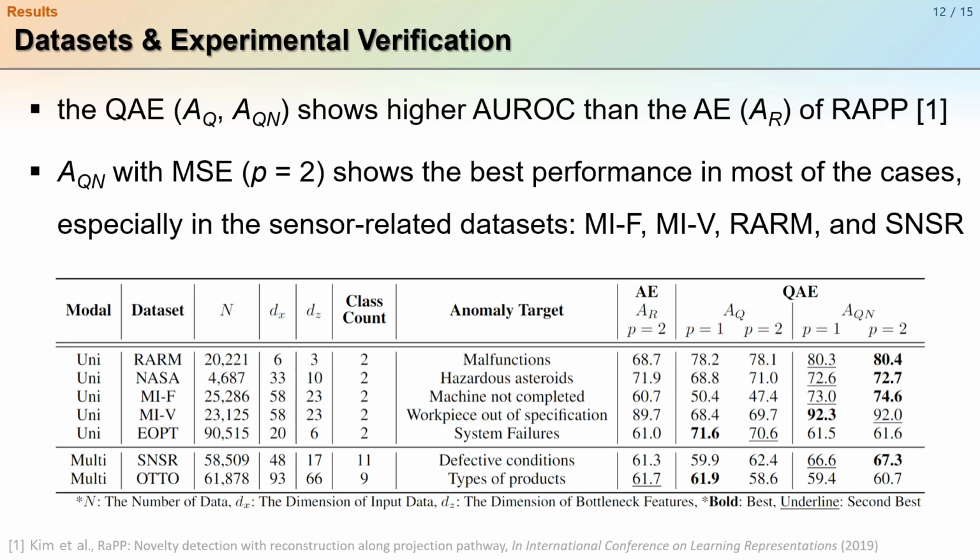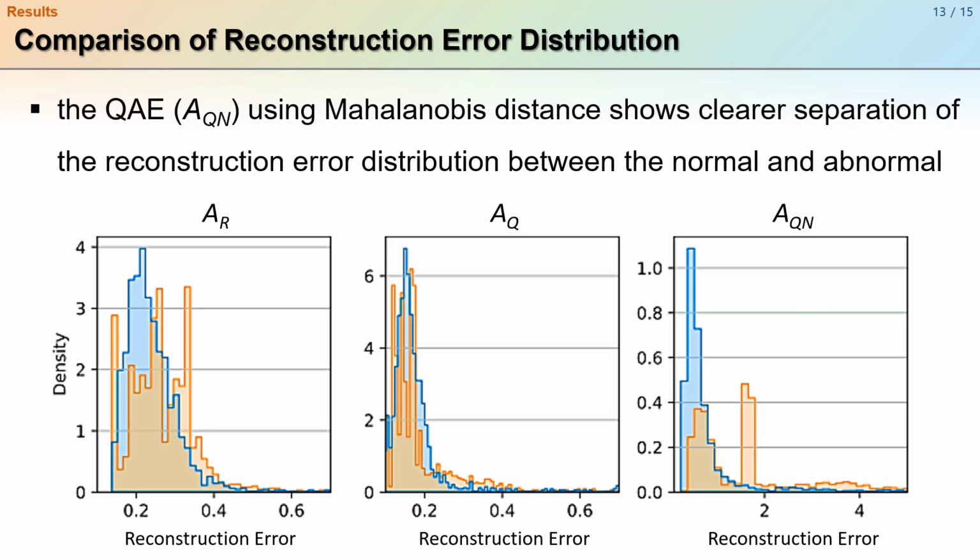To verify the effectiveness of the QAE, we compare the performance with the AE of RAPP. For this, we use the same backbone of AE in RAPP. As you can see, QAE with the MSE shows the best performance in most cases, especially in sensor-related datasets. QAE also shows clear separation of the reconstruction error distribution between the normal and abnormal.